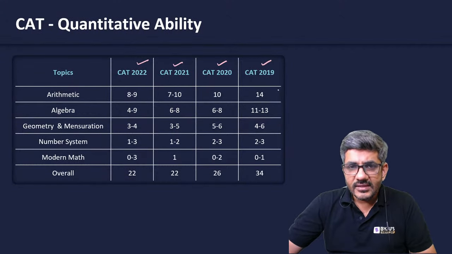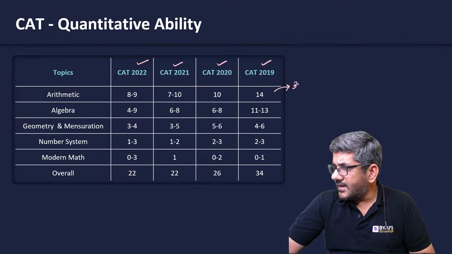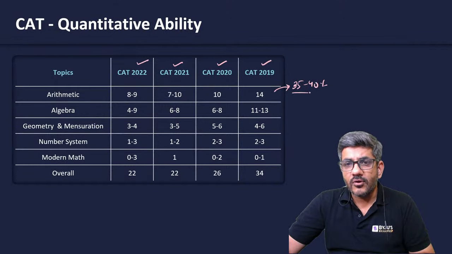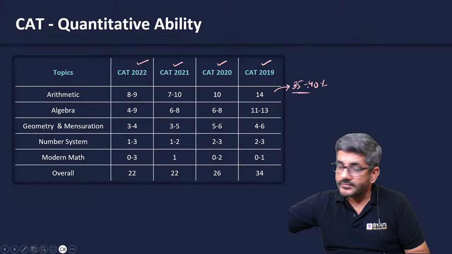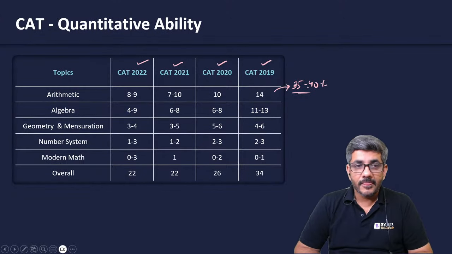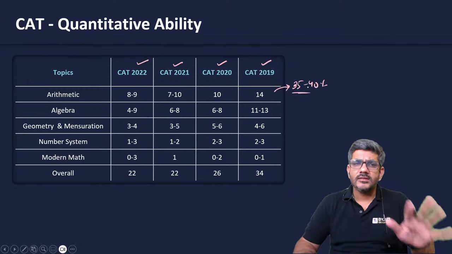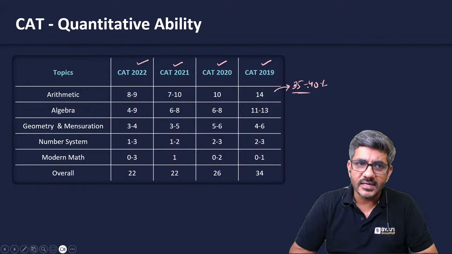You will see that approximately 35 to 40% of it is from arithmetic, right? तकरीबन तकरीबन इतने क्वेश्चंस आपके जो है अरिथमेटिक से आते हैं.